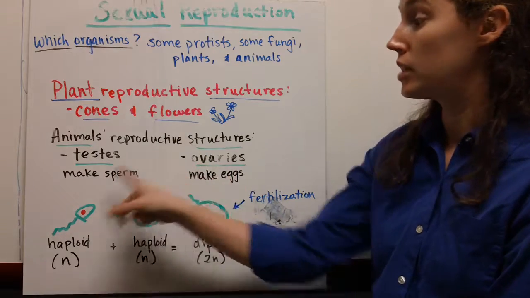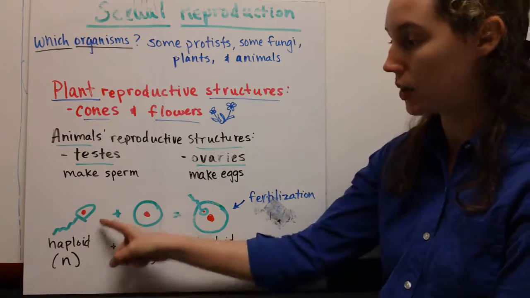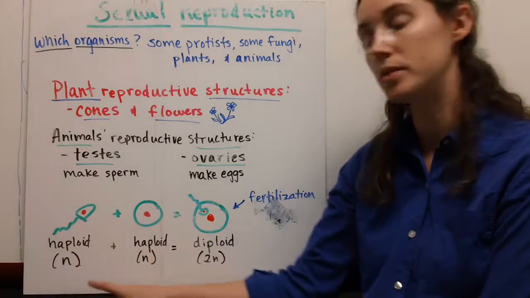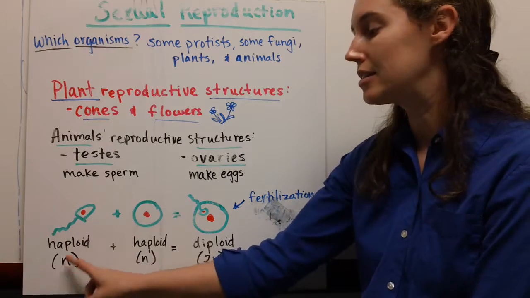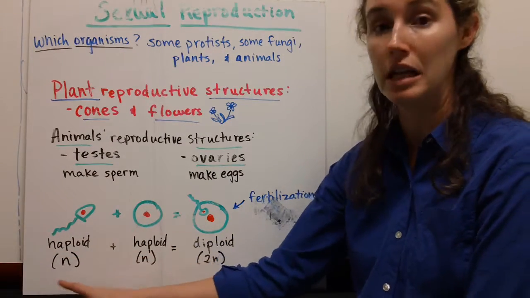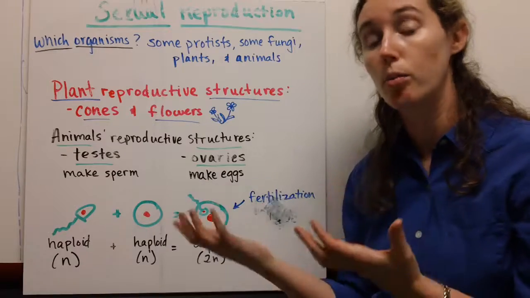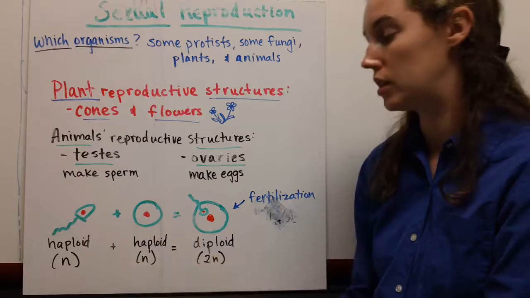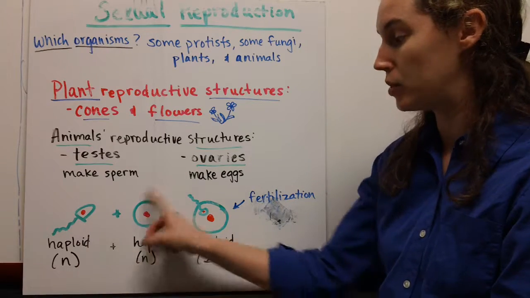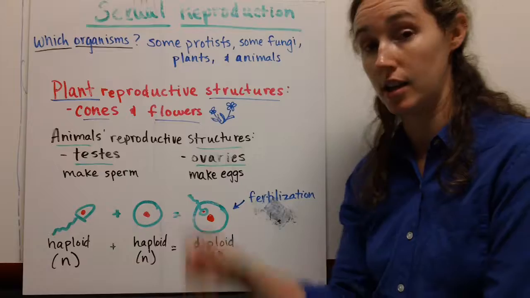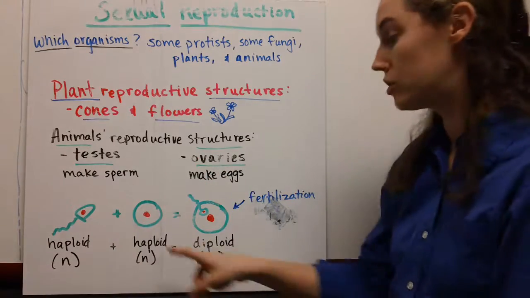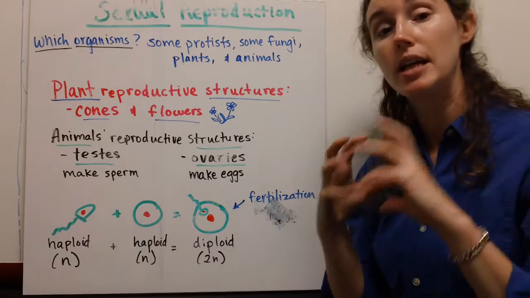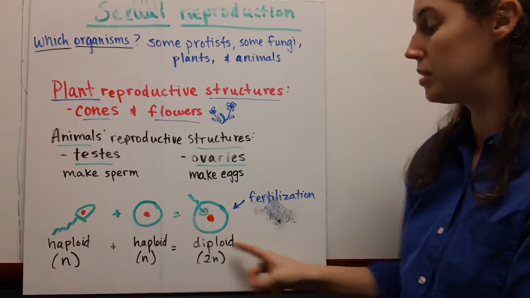Now, we're looking at our sperm and our eggs. So we have a haploid sperm, a sperm with half as many chromosomes as a normal body cell. So we designate the word haploid with just the letter N. You're going to be seeing this later, so it's important that we get familiar with this notation. So a haploid sperm, which we notate as N, meets a haploid egg, also N, and N plus N equals 2N. So when the sperm fertilizes the egg, we have a genetically unique individual that is diploid, right?